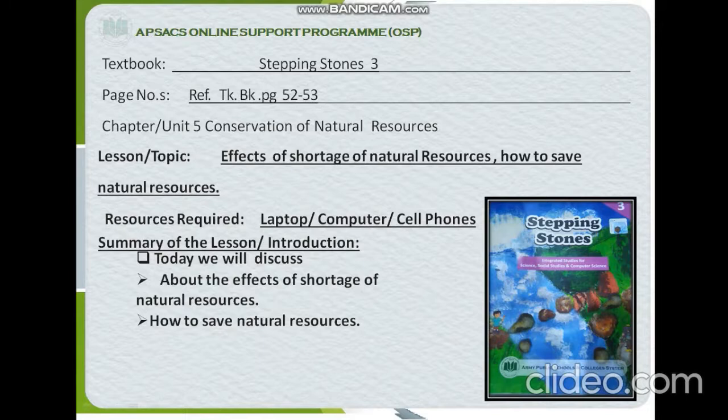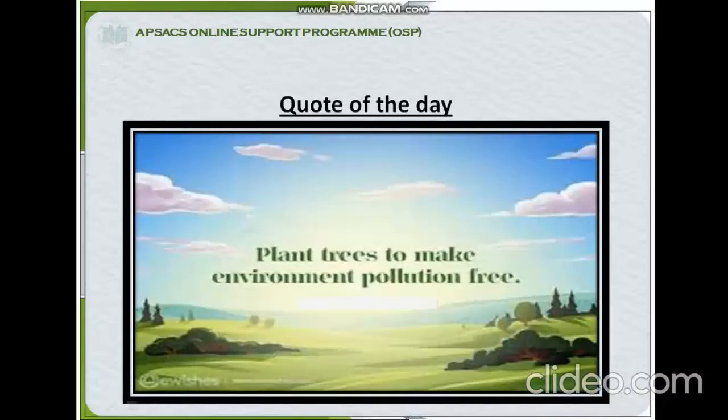Chapter: Conservation of Natural Resources. Topic: Effects of Shortage of Natural Resources and How to Save Natural Resources. Introduction. Today we will discuss the effects of shortage of natural resources and how to save natural resources.